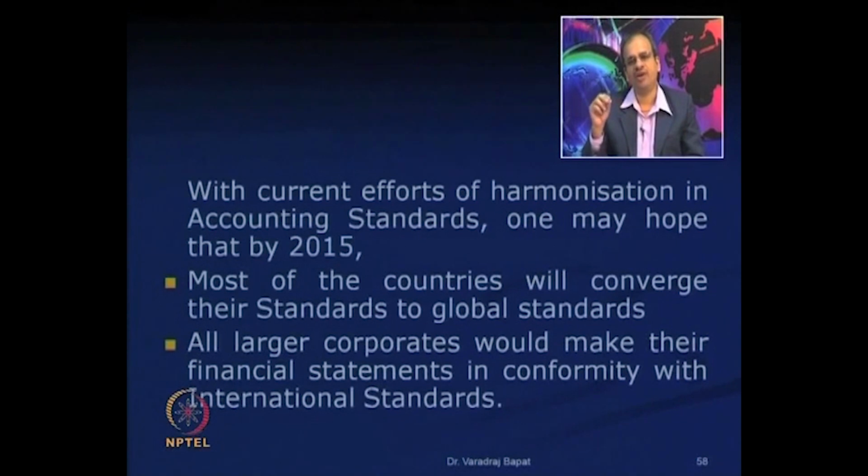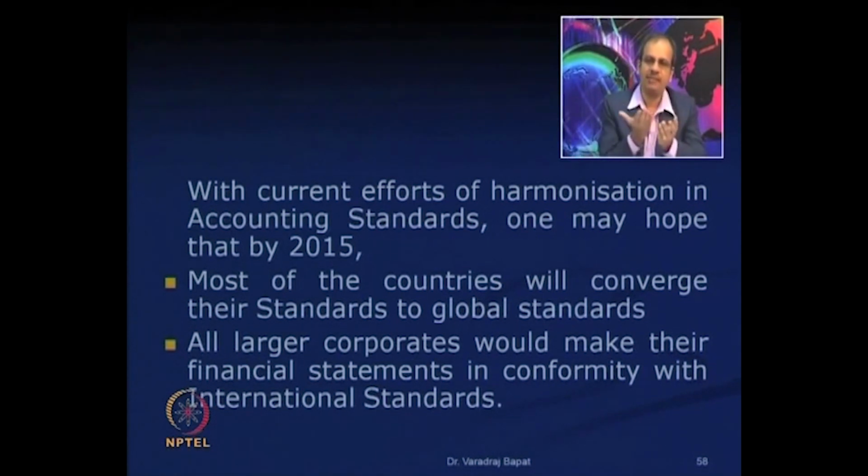So, with the current effort of harmonization in accounting standards, what we can hope is in times to come, say around by 2015, most of the countries will converge their accounting standards with the global standards, that is maybe IAS or IFRS, etc. And all the larger business entities will make their financial statements which are in conformity with international standards.